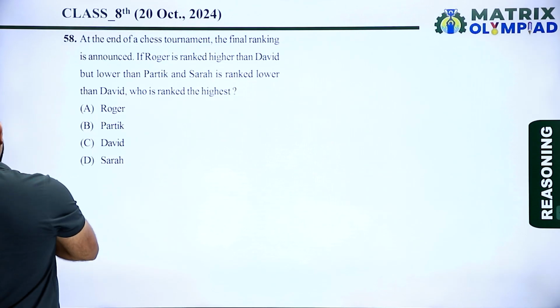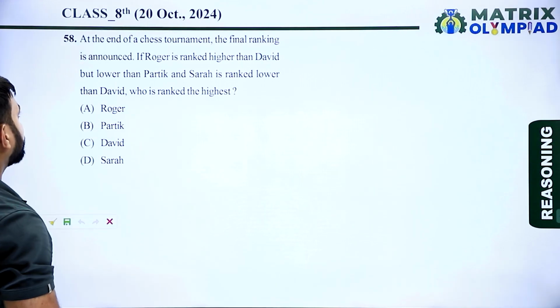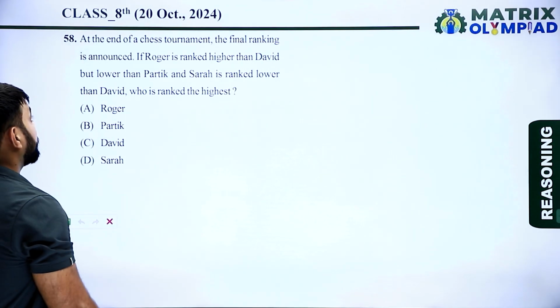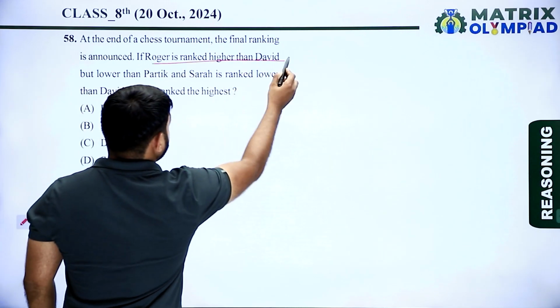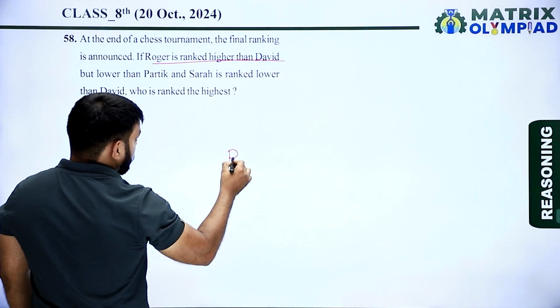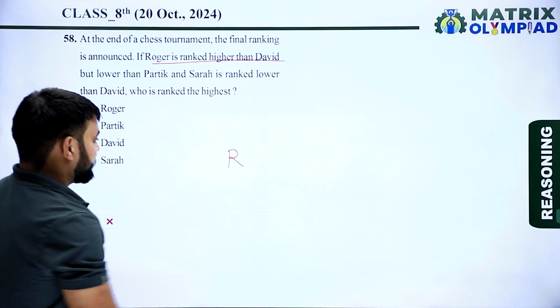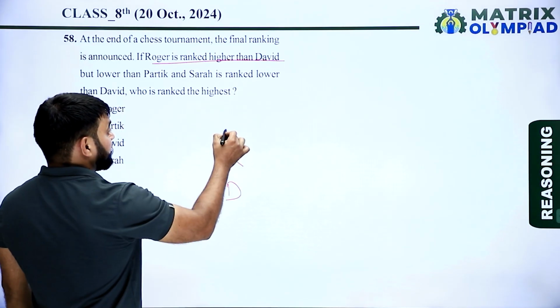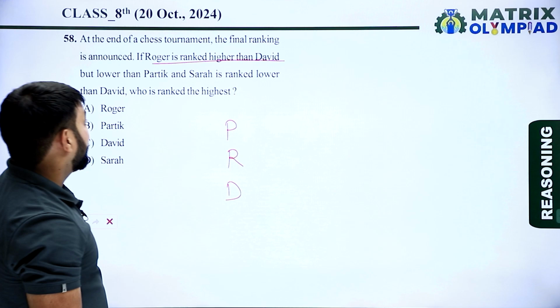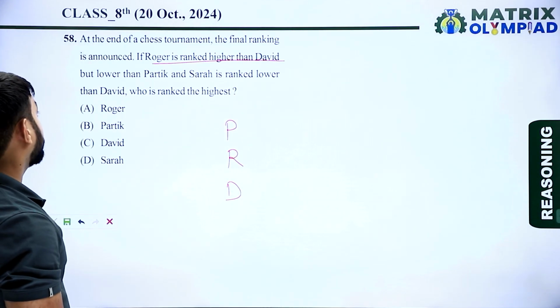So now the next question is question number 58. At the end of a chess tournament, the final ranking is announced. Roger is ranked higher than David, but lower than Pratik, and Sarah is ranked lower than David.